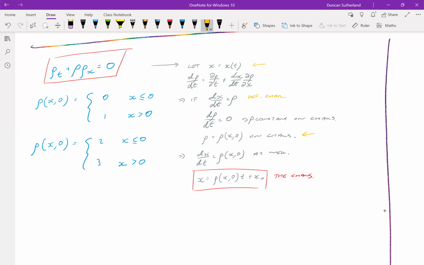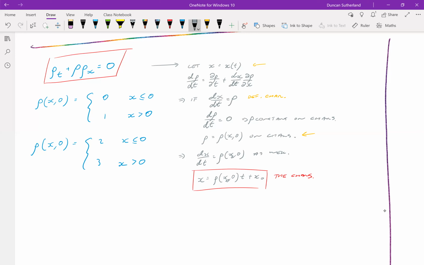We can then integrate that with respect to time, because x is x naught at the start, and obtain this linear equation, which is the characteristics. So the characteristics are straight lines. It depends on the initial value of rho.